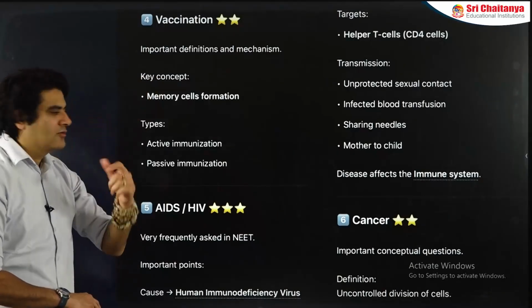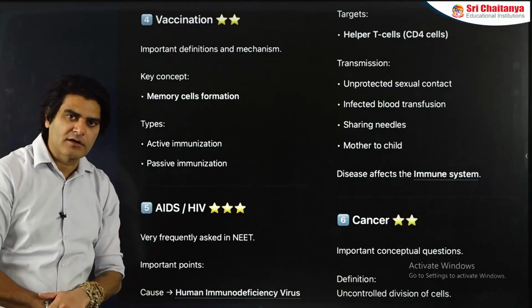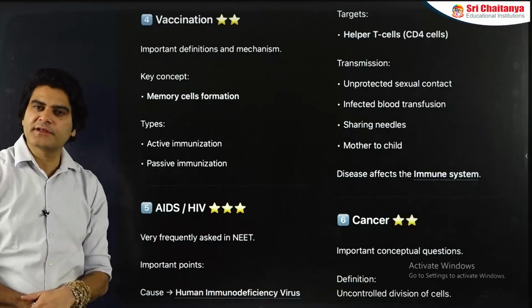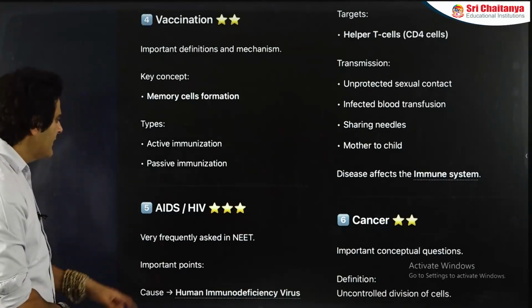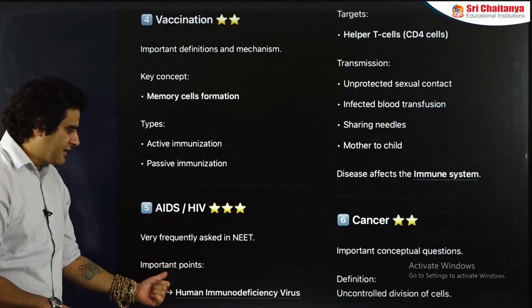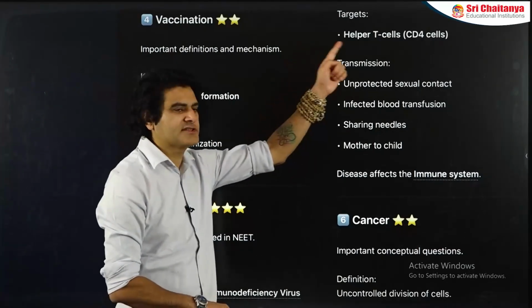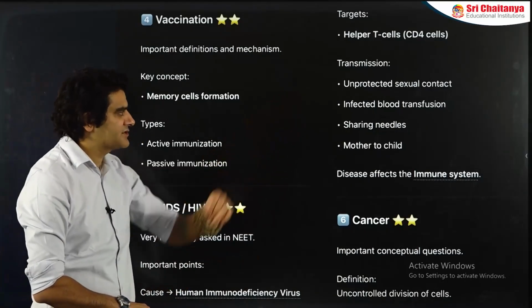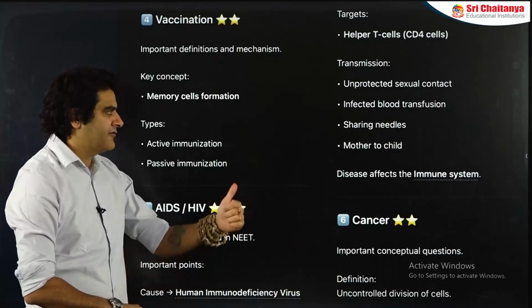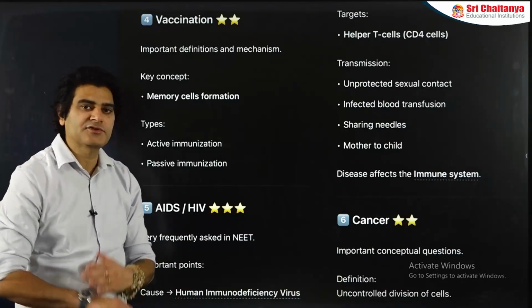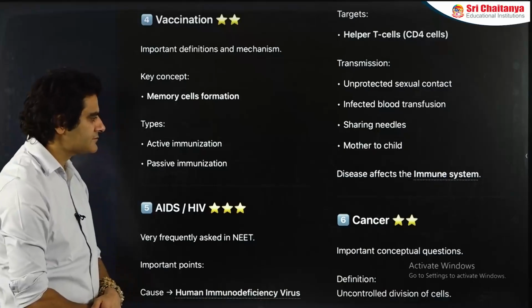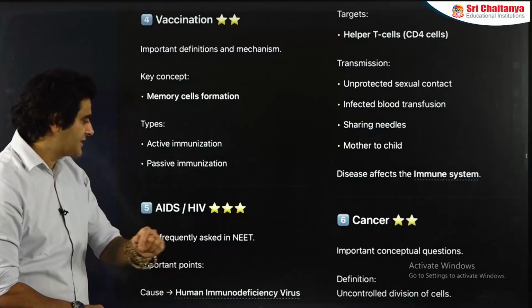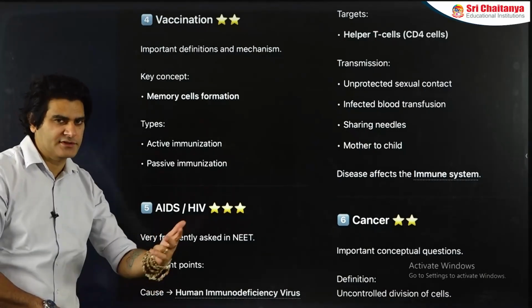Then vaccination, what exactly is vaccination, taking in mild or non-virulent forms of pathogen in the body. Why do we vaccinate? Because we want to prepare our body against the pathogen before it actually enters the body. AIDS and HIV, like the important points: human immunodeficiency virus, what are its targets, helper T cells or CD4 T cells and macrophages. What are the methods of transmission of AIDS? Unprotected sexual contact with the infected individual, infected blood transfusion, sharing of injection needles, from the mother to the child across the placenta. And AIDS, by the way, affects the immune system since it is damaging the CD4 T cells. That is why the full form is acquired immunodeficiency syndrome.